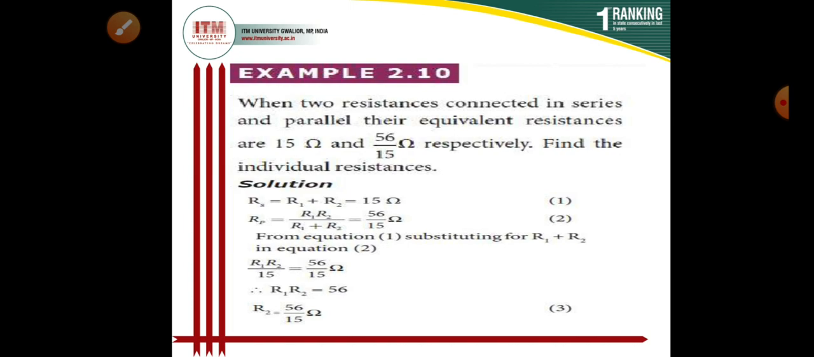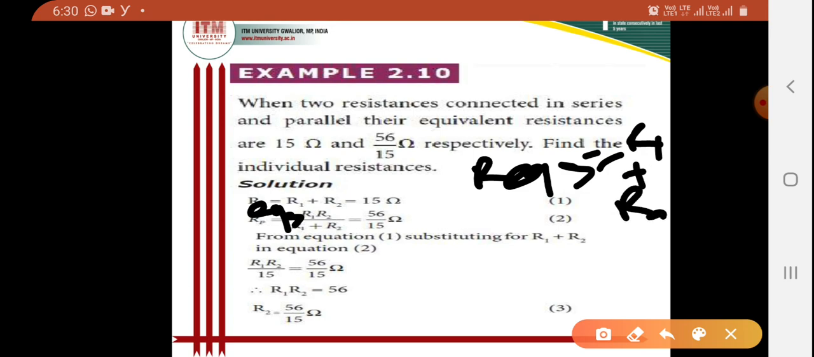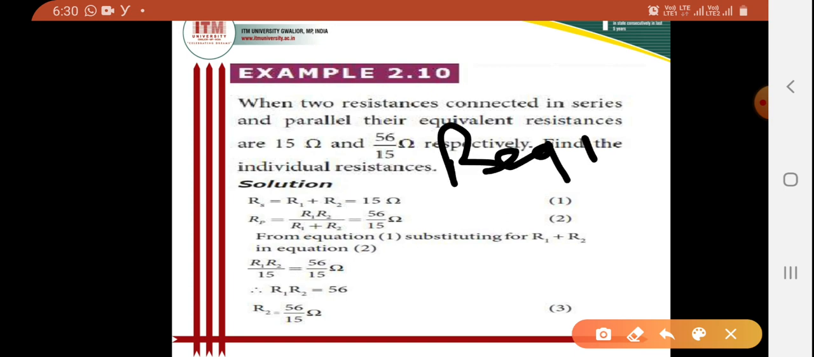So as per the question, when the resistances are in series, their series equivalent resistance will be R1 plus R2, which is 15. So R equivalent series is R1 plus R2, which is 15.